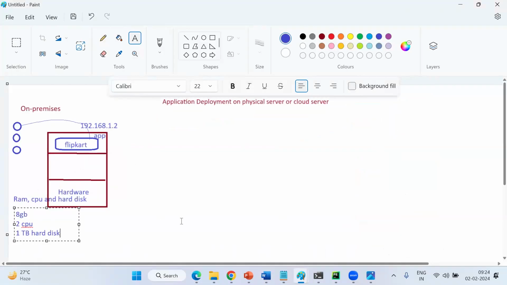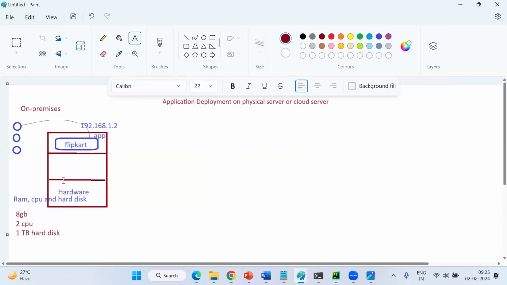Are you sure this server will support 1,000 users? It depends. For example, on your mobile you can run 10 or 15 applications in parallel based on your mobile configuration and performance. Same thing: each device has a configuration, and it depends on the performance. If I choose 8 GB, 2 CPU, 1 TB, I can't say this server is always available for everyone.